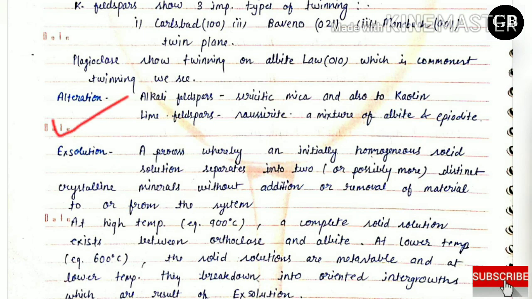Now come to the alteration. So generally we know alkali feldspar converted into sericitic mica and also to kaolin. Lime feldspar, saussurite, a mixture of albite and epidote. Now come to the exsolution, a process whereby an initially homogeneous solid solution separates into two distinct crystalline minerals without addition or removal of material to or from the system.